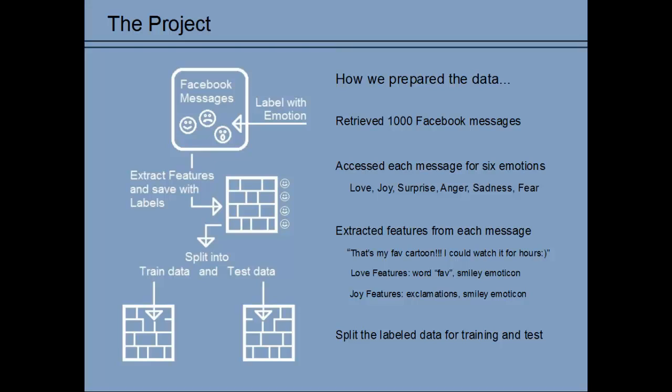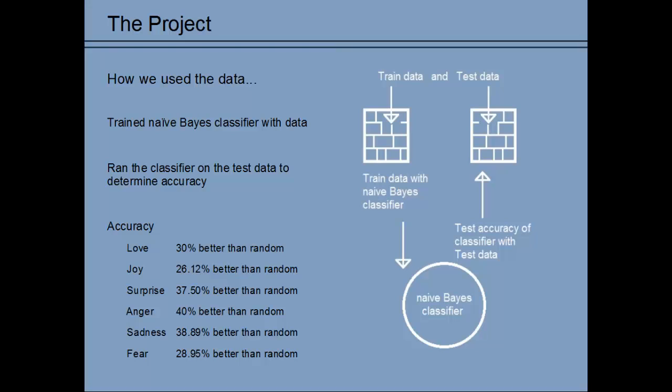After extracting features, we split the dataset into training and testing data, 80% for training and 20% for testing. We then used NLTK to train a naive Bayes classifier with the training data and ran it with our test data to determine the accuracy. Naive Bayes is an AI algorithm that determines the probability for a target label using Bayes' rule. The probability of the target label, given the features, is based on the probability of the target label itself and the probability of the features given the target label.